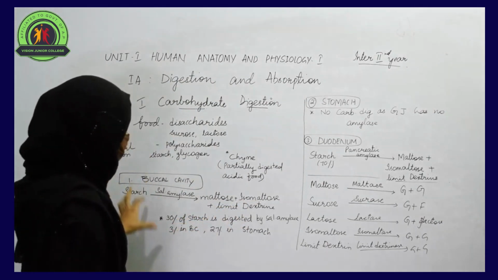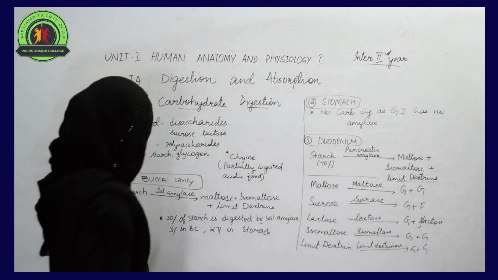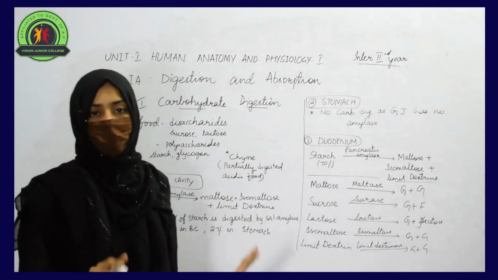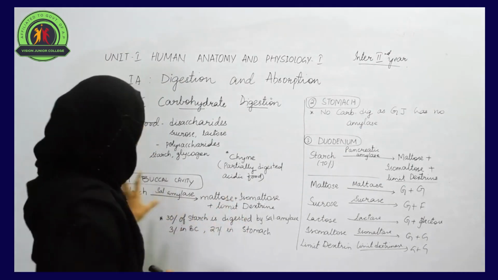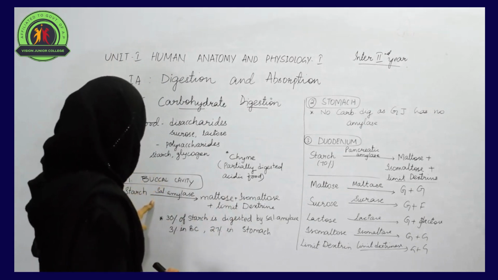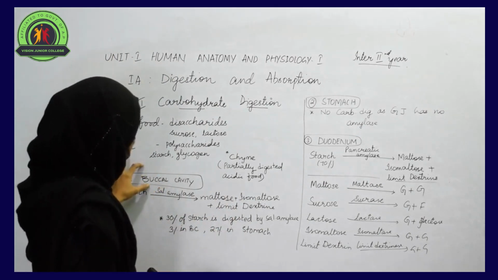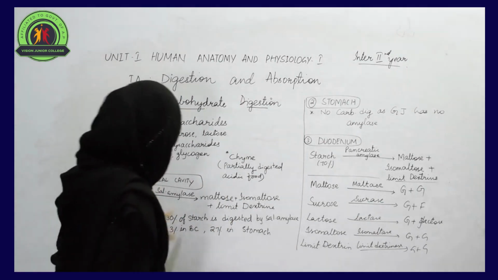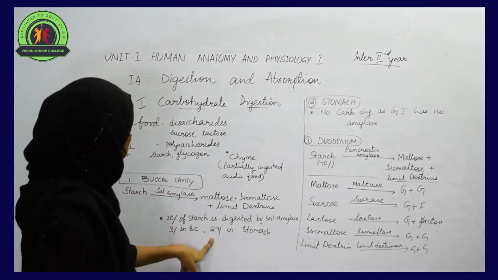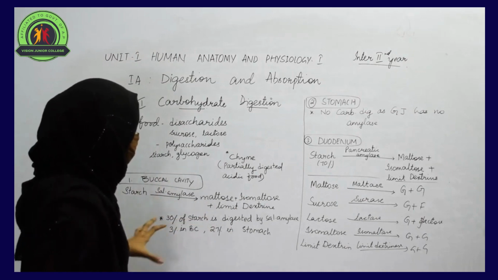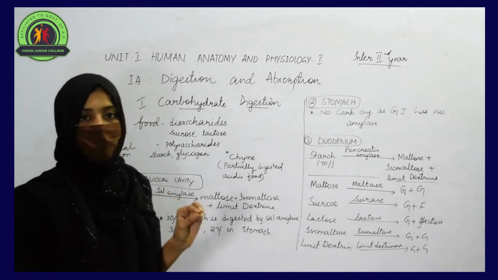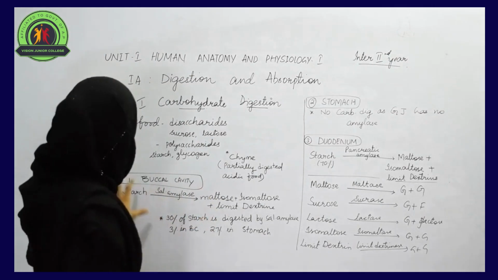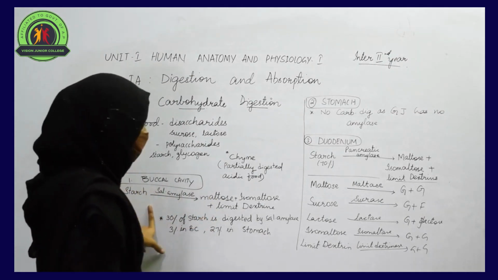This starch is digested by an enzyme called salivary amylase, and only 30% of the starch can be digested by the action of salivary amylase. 3% of digestion can be done in the buccal cavity, and the remaining 27% of digestion is going to take place in the stomach by the action of the same enzyme, salivary amylase.